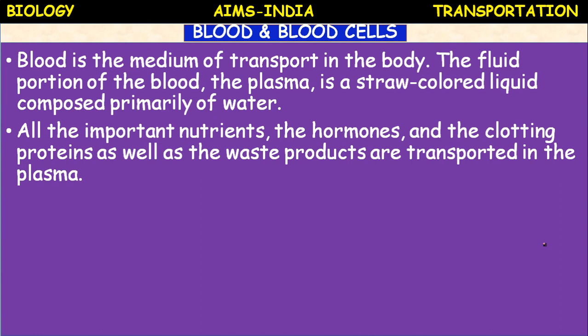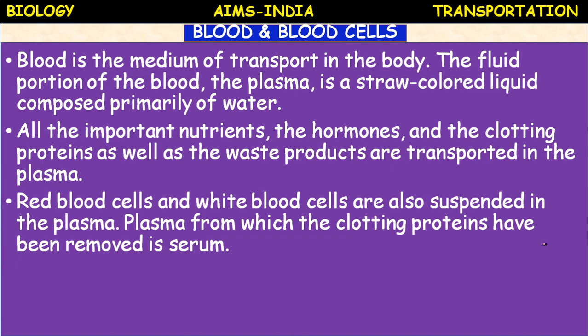After digestion, the products of digestion, means glucose, amino acids, fatty acids and other endocrine secretions like hormones, some proteins, clotting proteins like heparin, and the waste products like urea and other nitrogenous waste, are transported in the plasma of the blood.